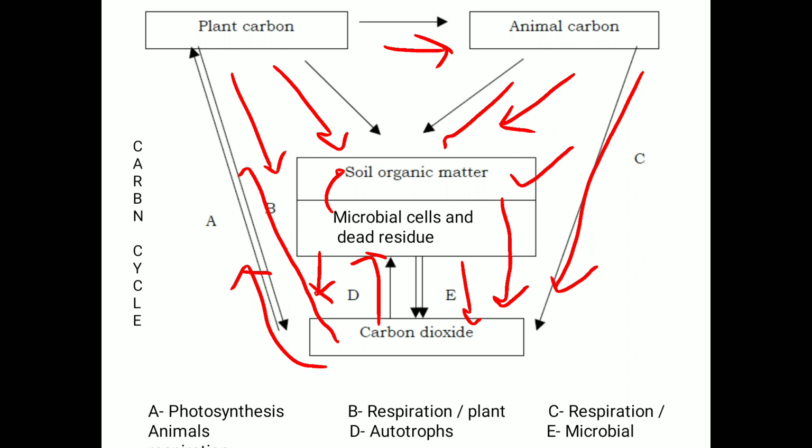So this is a cycle, and whatever carbon dioxide is released by the animals into the atmosphere is again used by the plants. So this is the carbon cycle, the circle of carbon, or the movement of carbon from one point to another. So this is about your carbon cycle.